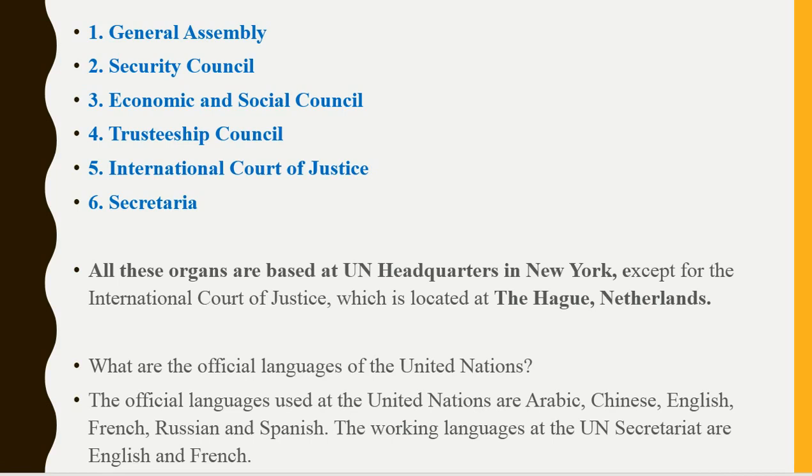What are the official languages of the United Nations? One question arises here. All over the world, 193 countries are members of the United Nations. Each country has its different language. How do we understand each other? Officially there are six languages in the United Nations: Arabic, Chinese, English, French, Russian and Spanish. But the working languages at the UN Secretariat are English and French.